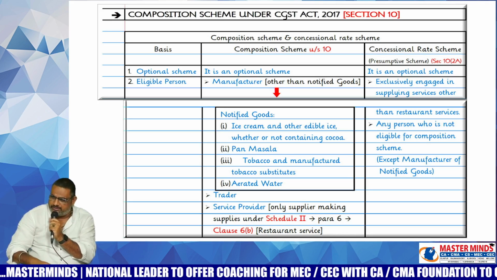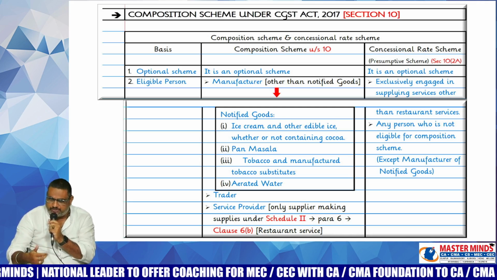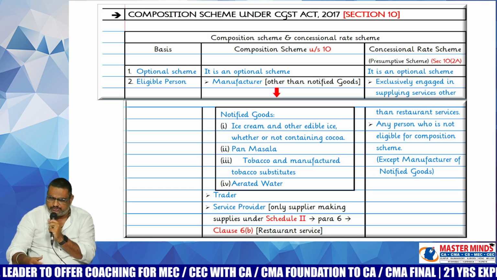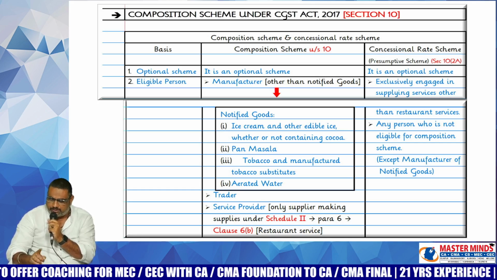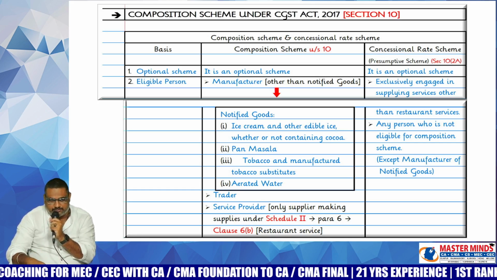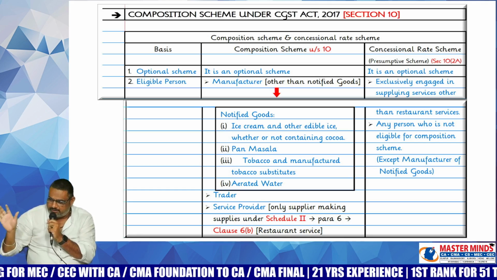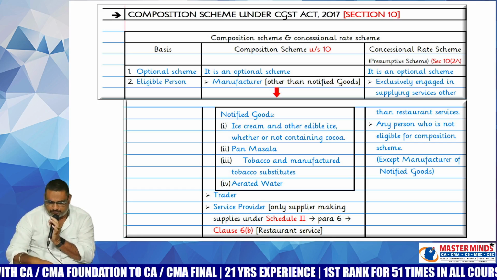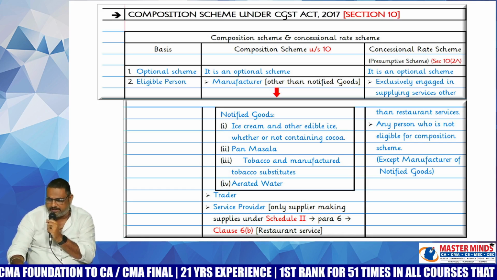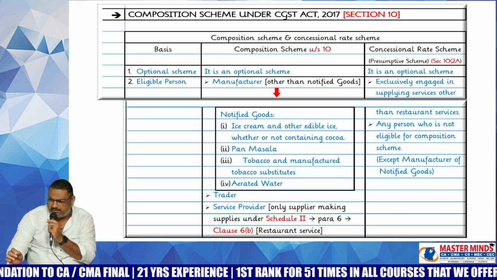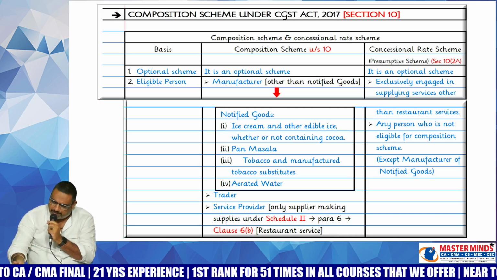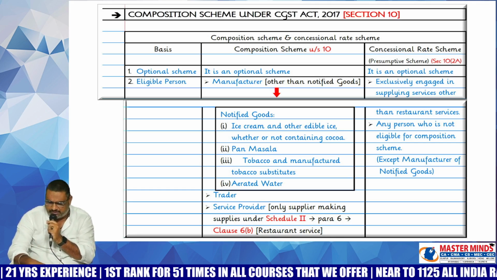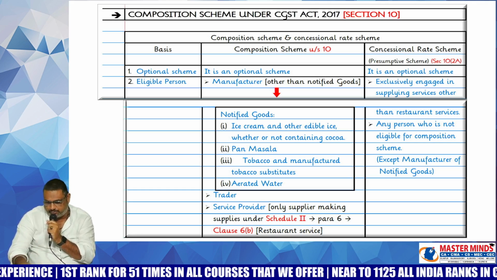What is the topic we are discussing? Composition scheme. For which persons was it designed? Small scale industries. Okay. How many types of composition schemes are there? Two. One is the normal composition scheme under 10(1). The second one is the concessional rate scheme under 10(2)(a). So we are discussing 10(1) and 10(2)(a) simultaneously in the table. So please make a note of it. After that, we'll proceed to the remaining points in section 10. Section 10 is not completed; up to a certain extent, it was completed. Meanwhile, up to this point, are there any doubts, whether in 10(1) or 10(2)(a)? While writing it, you can ask me, whether online or offline students.